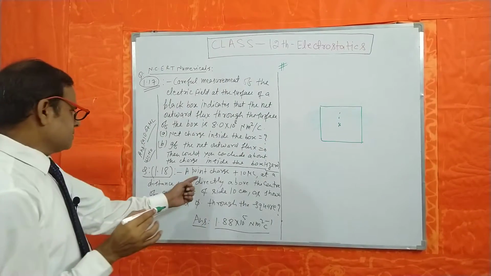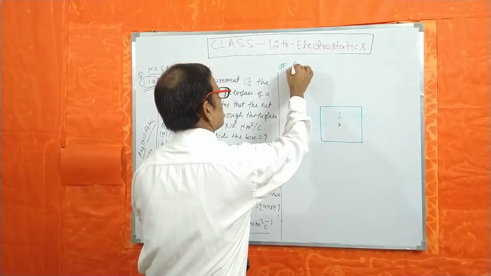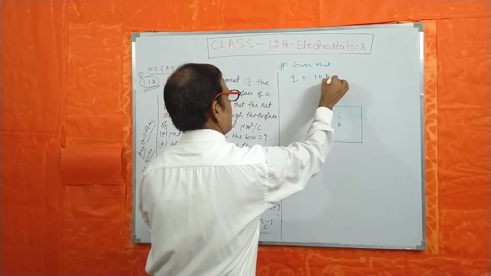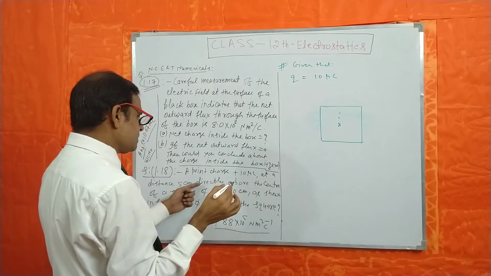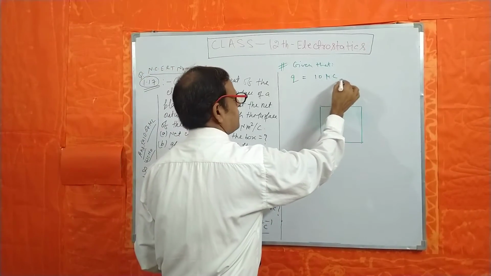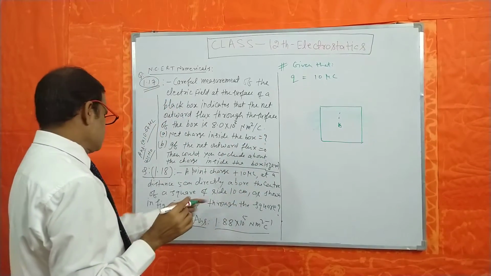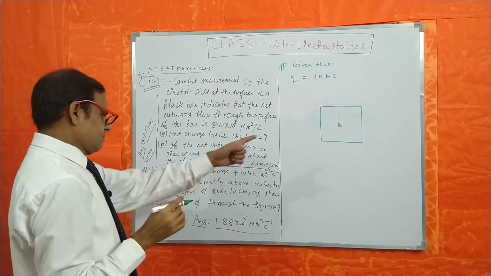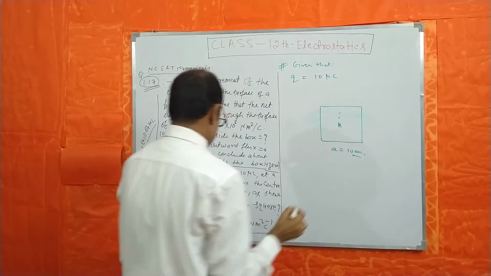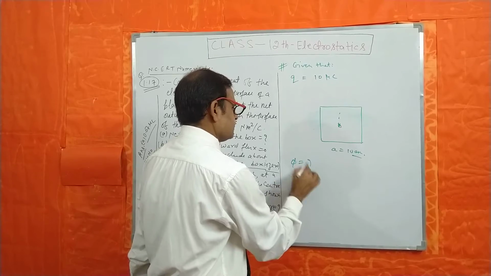It says that a point charge of 10 microcoulomb, given that Q is equal to 10 microcoulomb, is at a distance of 5 centimeter directly above the center of a square of side equal to 10 centimeter. So find phi through the square. Phi is equal to what?